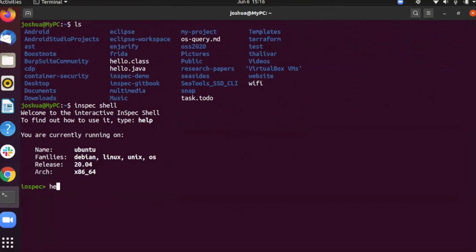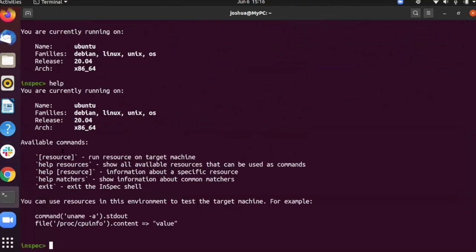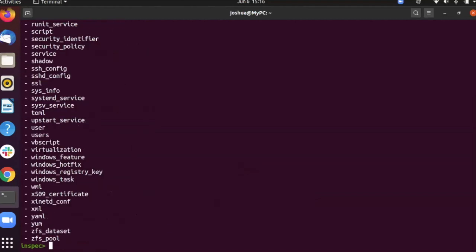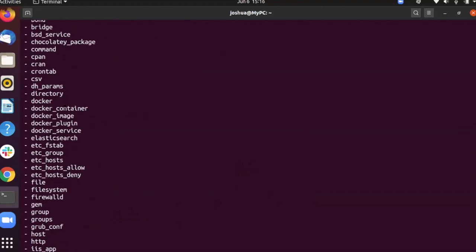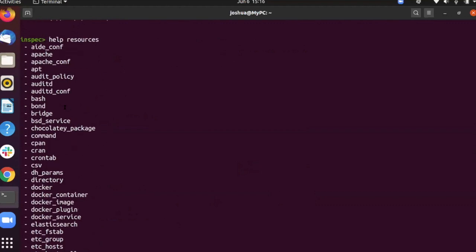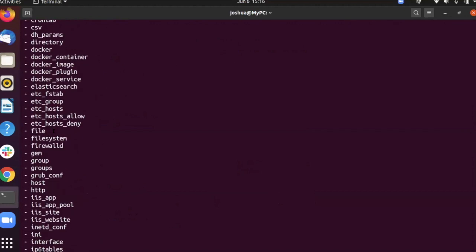The first command that I want to show is help. The help command gives details about how we can use Inspec. For example, I want to know more about the resources, so I could simply put help resources. This is the list of resources that can be checked using Inspec. You could see there are many resources. You can think of resources as the things that we want to check.